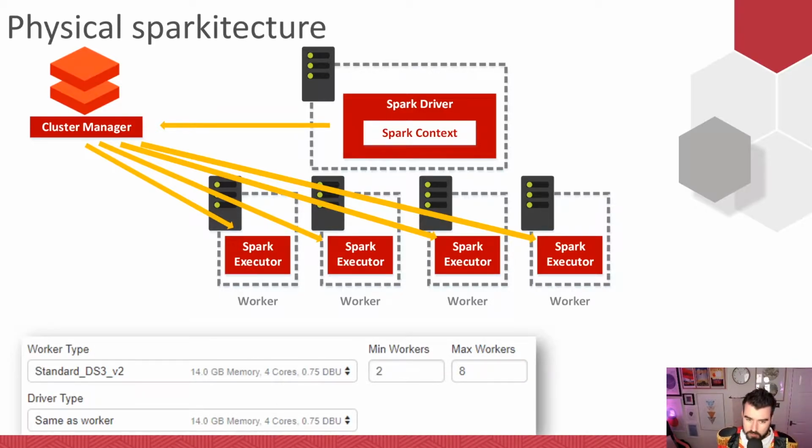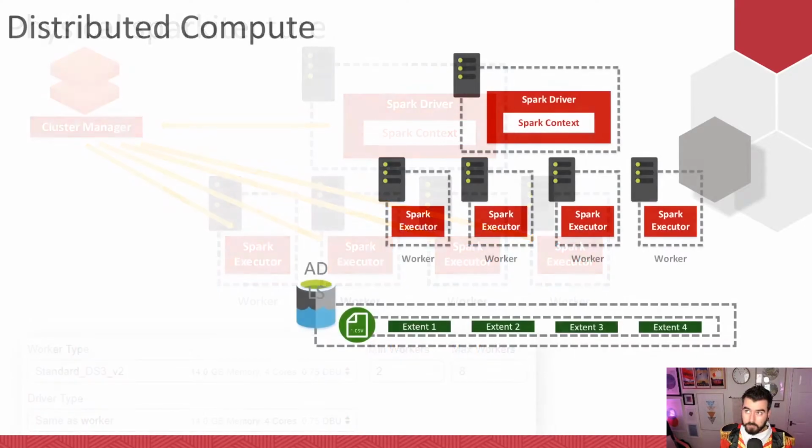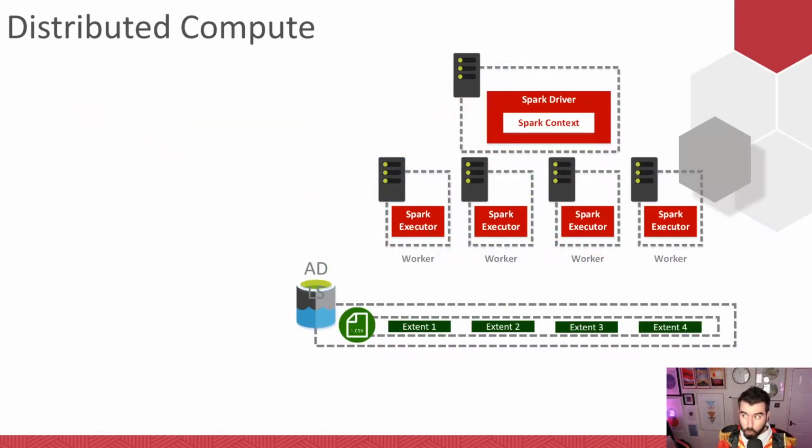You can choose all different configurations. Most recently, Databricks now supports Spark 3, which has a huge amount of optimizations over what Spark 2 had. So loads of great stuff there. Right, so now let's actually look at what this query is going to do. Here we've got our distributed compute.